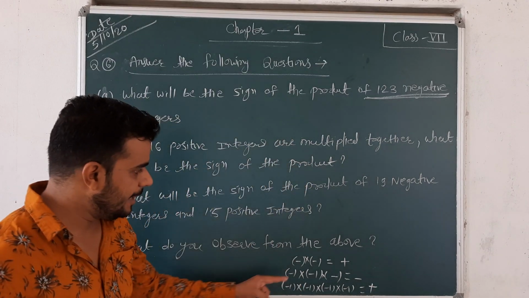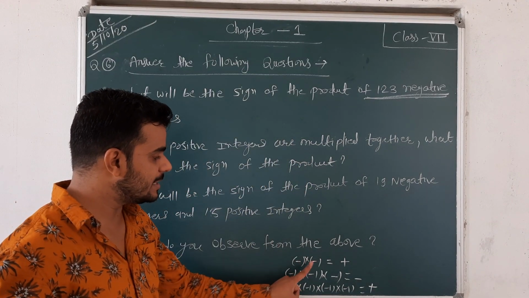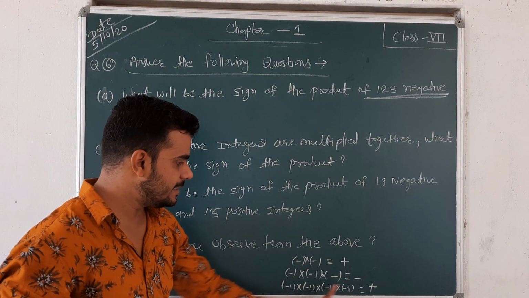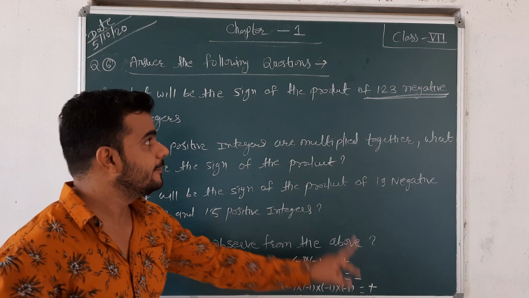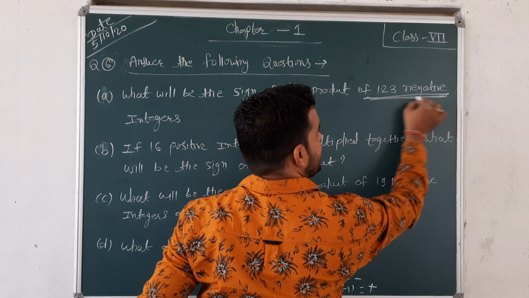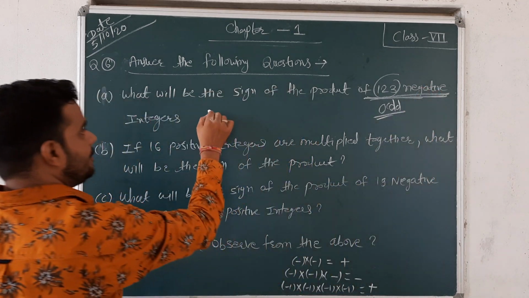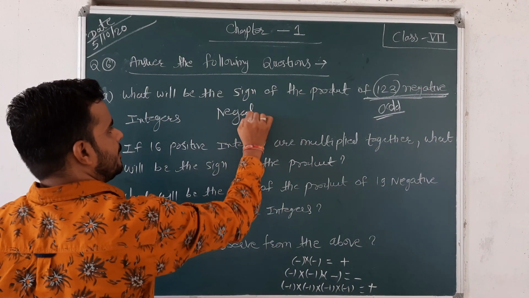So just see, if an even number of them are there, then the result is positive. 2 are there, then positive; 4 are there, then positive; and 3 are there, then negative. So 123 negative integers means an odd number. So if an odd number of negative integers are there, then the sign is always negative.